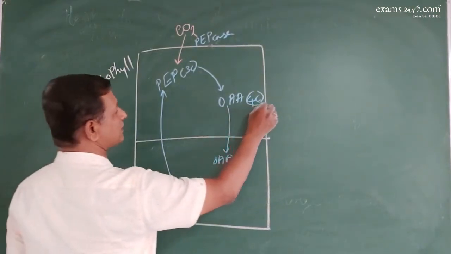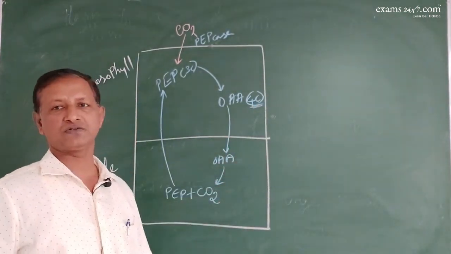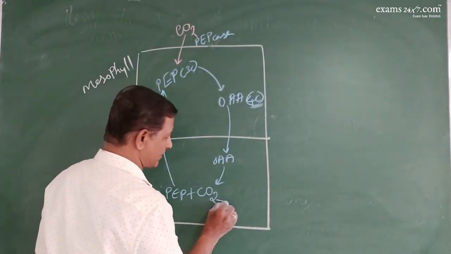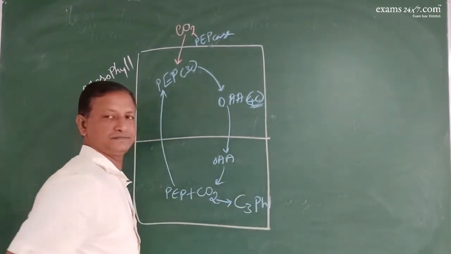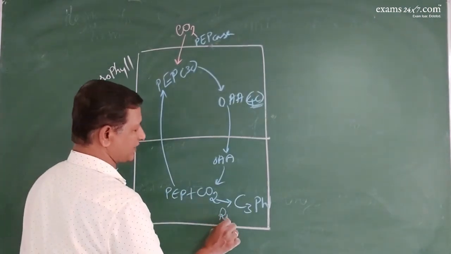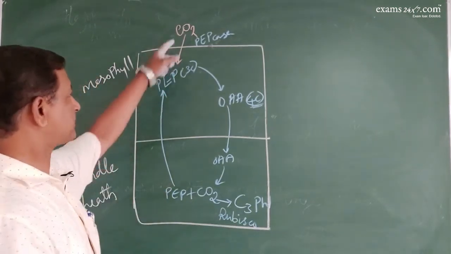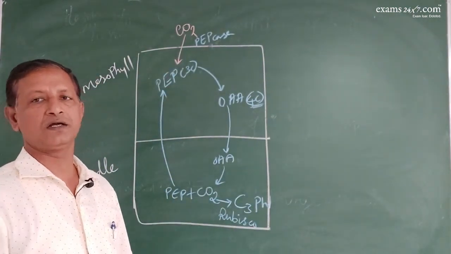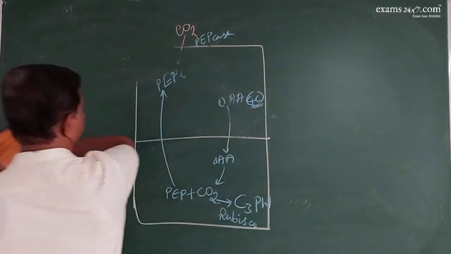Since the first stable product is a 4 carbon compound, the pathway is called the C4 pathway. And now this carbon dioxide enters the C3 pathway. Here Rubisco will take part. Here PEPcase, here Rubisco. Such a pathway is called the C4 pathway.